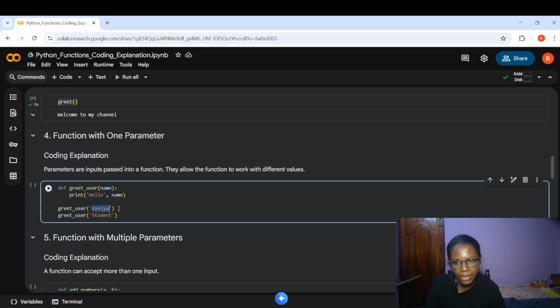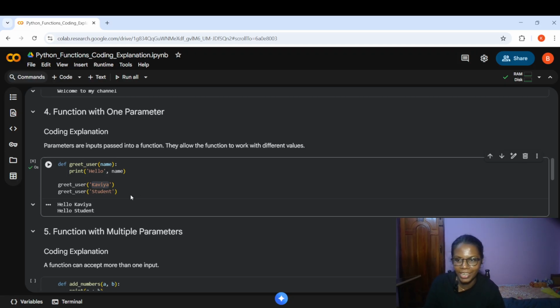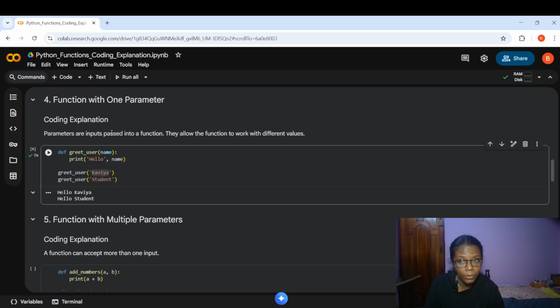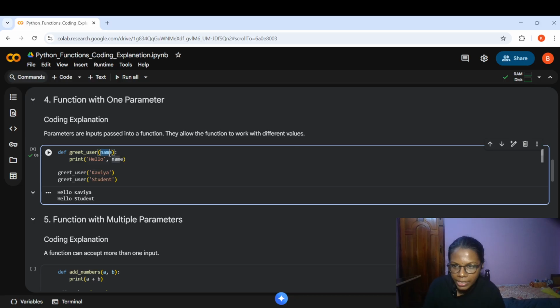First I'm giving Kavya, so it will print hello Kavya. Next I'm giving student, so it will print hello student. Likewise it will work. Let's see the output if it's right. Exactly. That is how functions with parameters work. And this is parameter and this is argument. Name is parameter, Kavya is argument. Name is parameter again, student is argument.